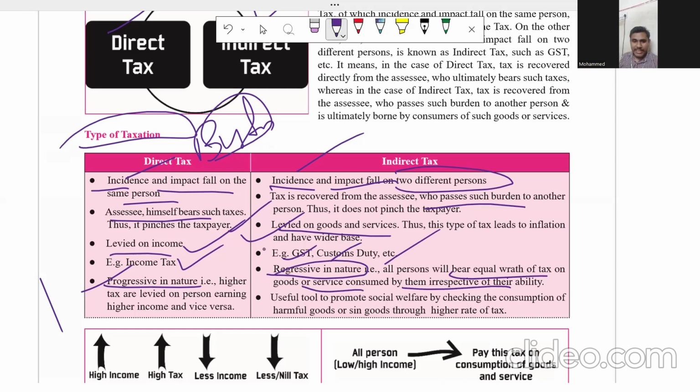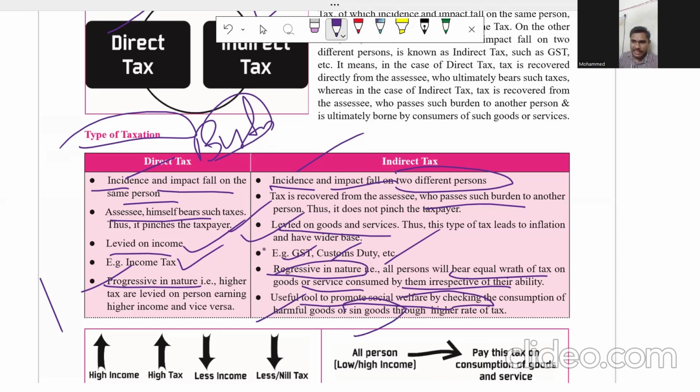So even if you buy one chocolate, or even if you buy 10,000 chocolates, the same rate of tax applies. Not like direct tax. Indirect tax is regressive in nature; direct tax is progressive in nature. Indirect tax is also useful to promote social welfare by checking the consumption of harmful goods or sin goods.